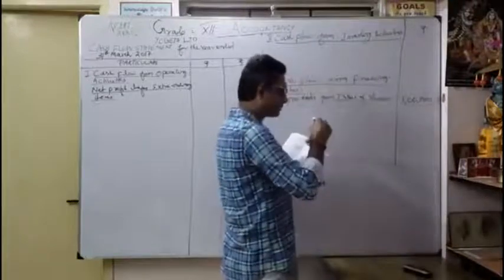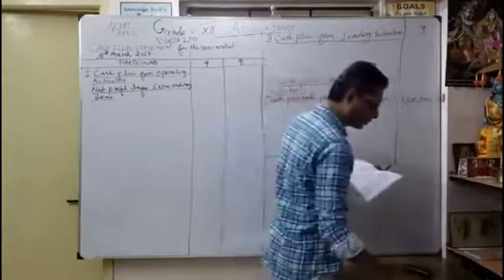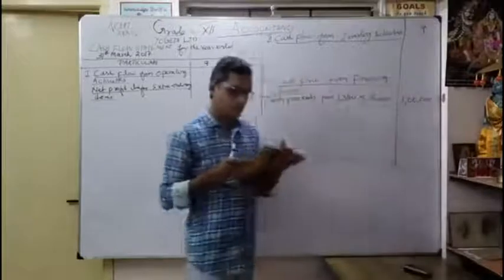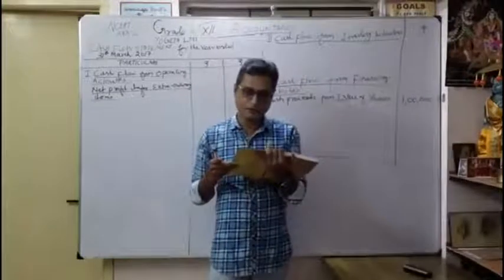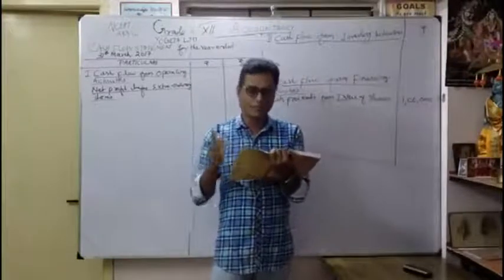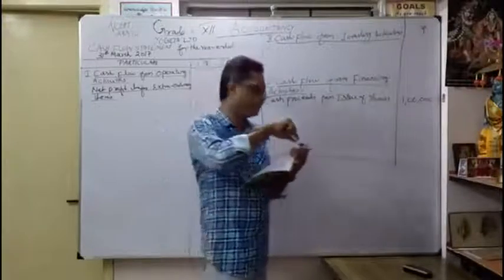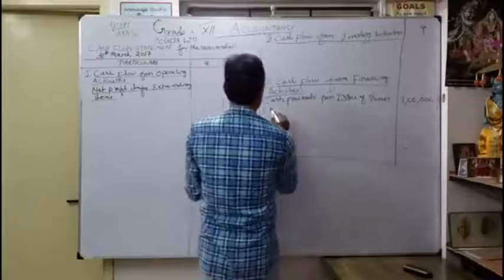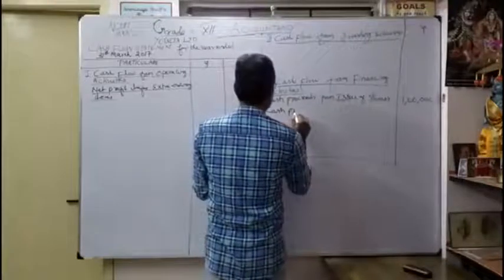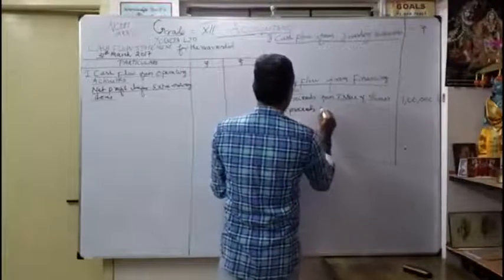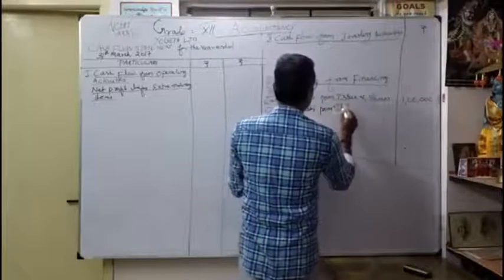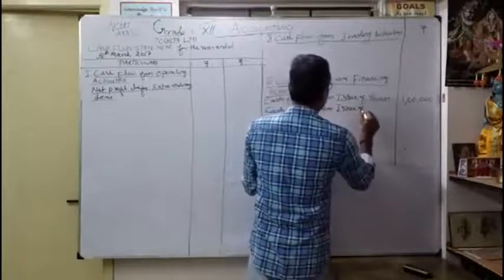Thereafter, note number 1, preference share capital. On 31st March 2016 there is no preference share capital, but in 2017 we got preference share capital. So once again we got cash proceeds from issue of preference shares.